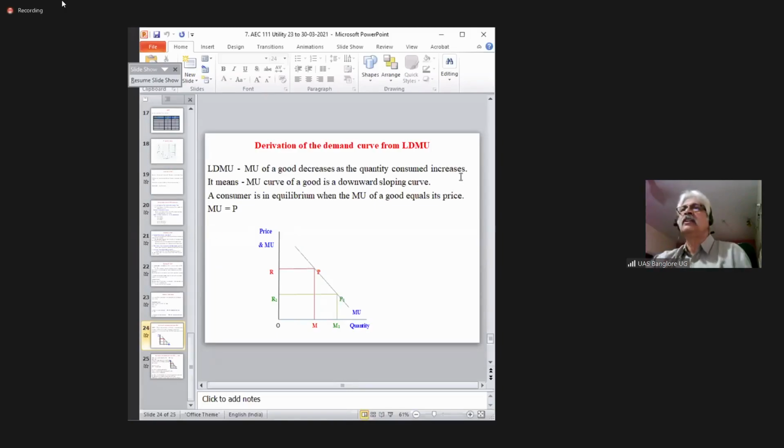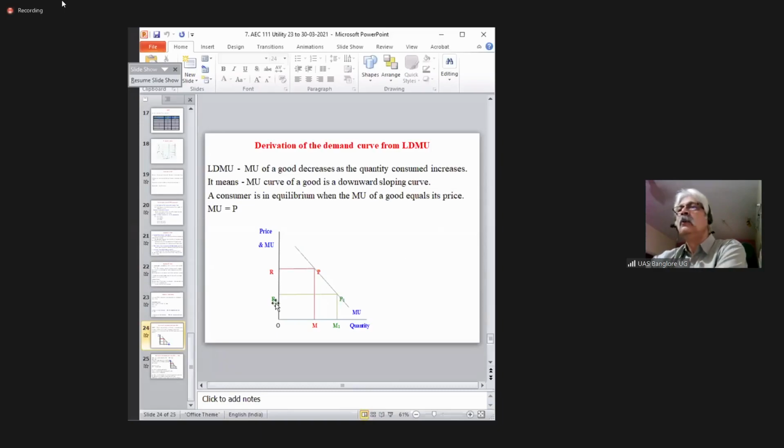It means the marginal utility curve of a good is a downward sloping curve. The MU curve is downward sloping because when you consume more, the additional satisfaction decreases. A consumer is in equilibrium when the marginal utility of a good equals its price.